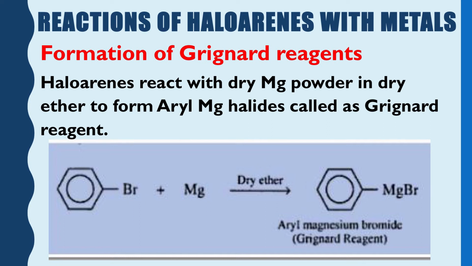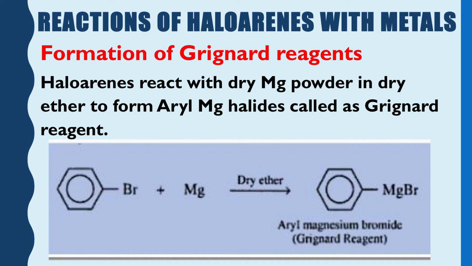I want to tell you that whenever we are going through the chemical reactions of organic compounds, somewhere we will meet this famous, this good reagent, the Grignard reagent. Grignard is the name of the scientist who also won the Nobel Prize for the discovery of this reagent in the early 20th century. And this Grignard reagent is also called the alkyl magnesium halide or aryl magnesium halide.